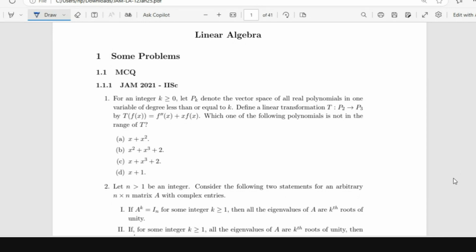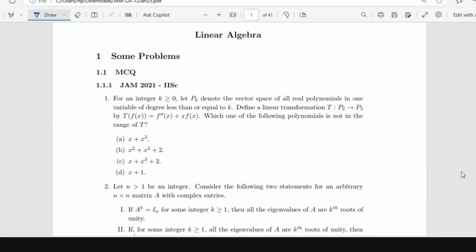First, JAM 2021 was conducted by IISc. The topics that we prepare and what comes in the exam are not dependent; we may prepare something and something else may come in the exam. But at least there is one question that comes every year. That is why we should look at previous year question papers, so that we have an idea that at least one question definitely comes from this topic, so I shouldn't skip it.